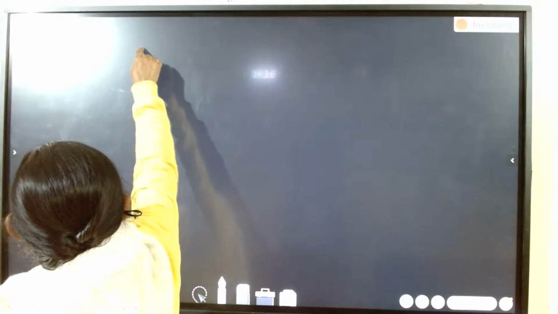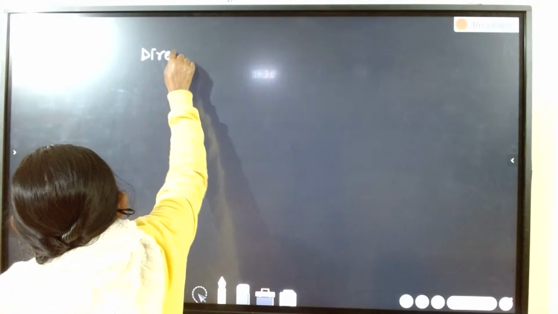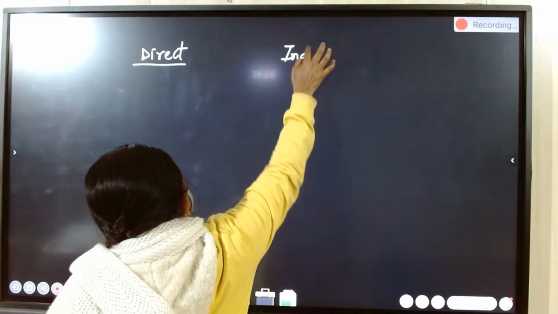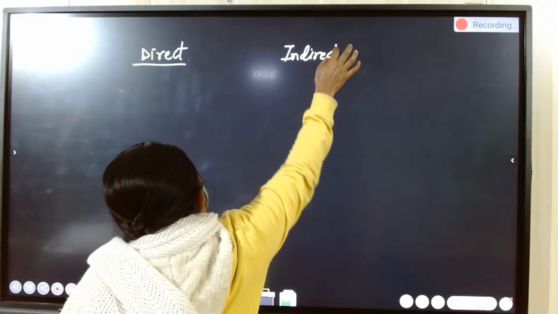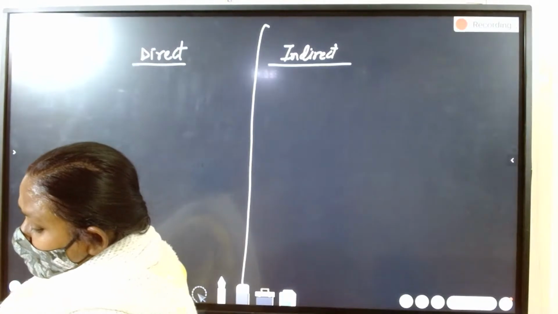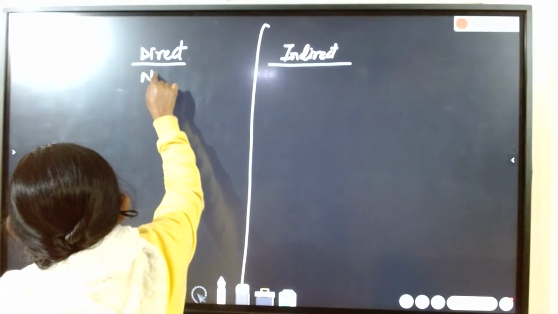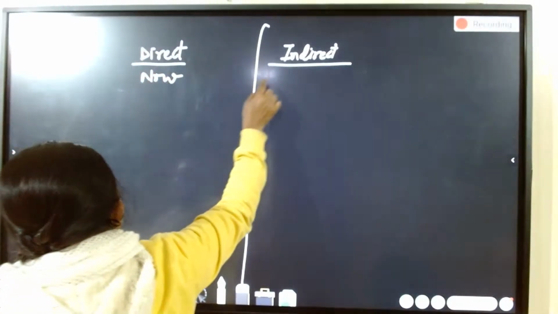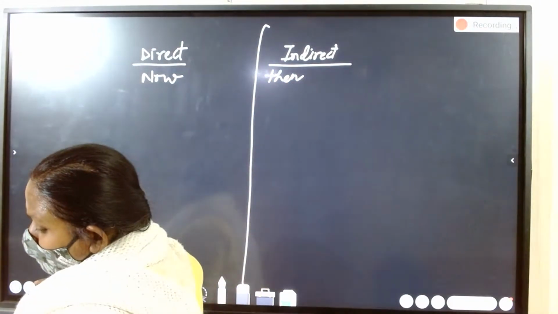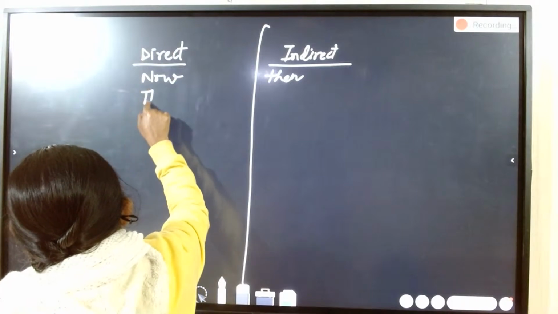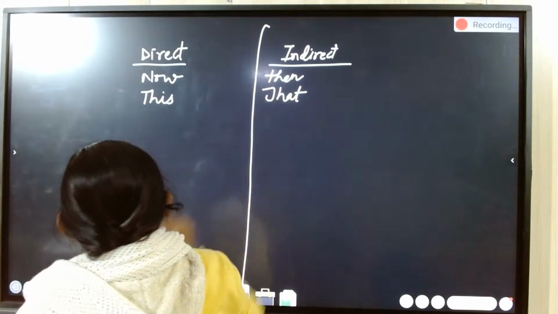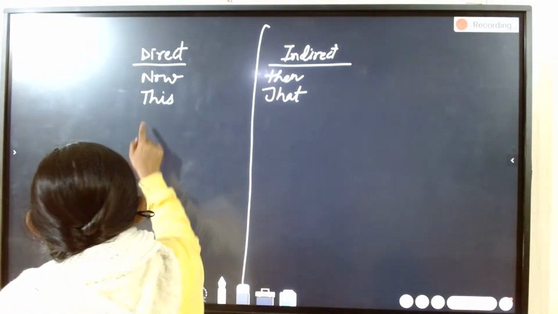Some words also change from direct to indirect speech. Now changes into then. This becomes that. These become those.